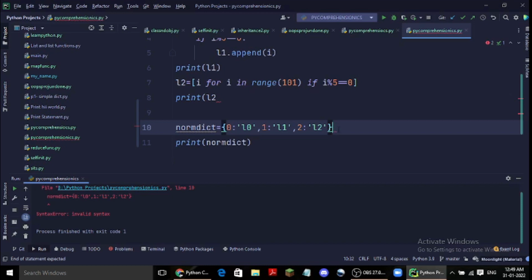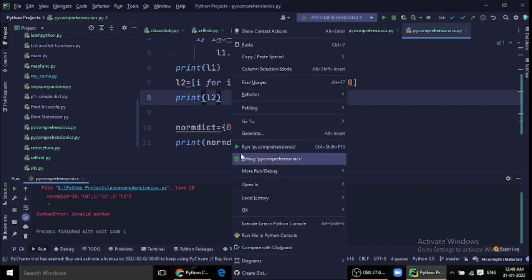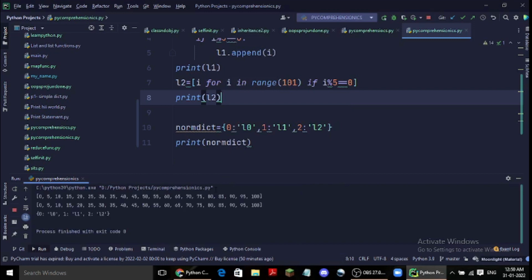Wait a minute. I don't know how it got deleted, but the print bracket was deleted. There was no problem in the syntax. So here you can see it has printed the dictionary.